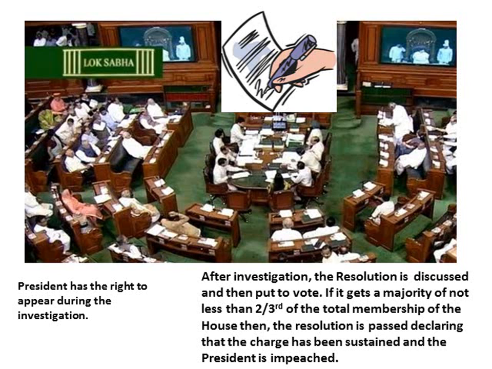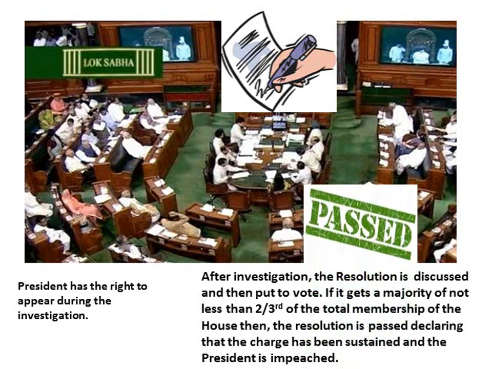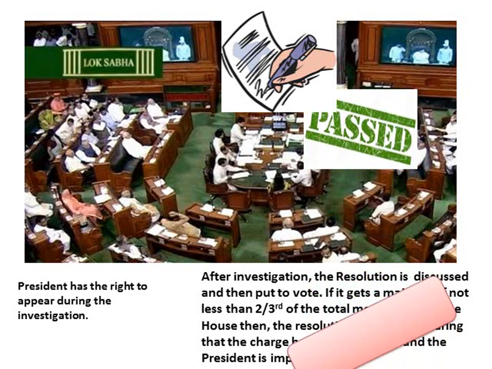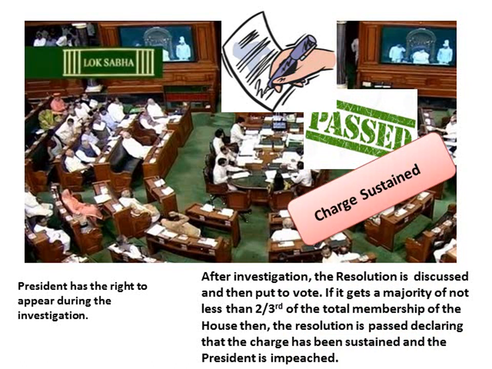Now, once again, if it gets a majority of 2/3 of the total membership of the Lok Sabha, then the resolution is passed and the charge has been sustained and the president is impeached. So, step 1, the resolution starts and is moved after it is signed by 1/4 of the total membership of the House.